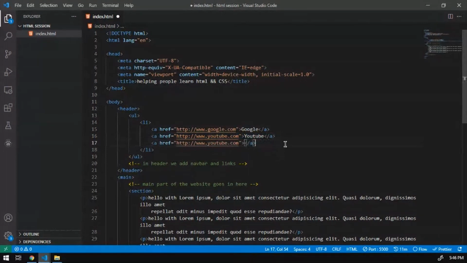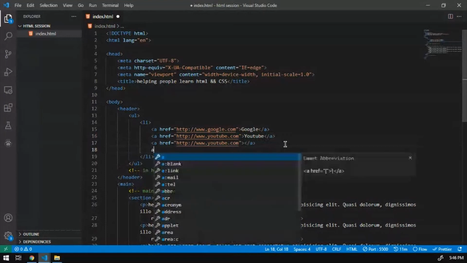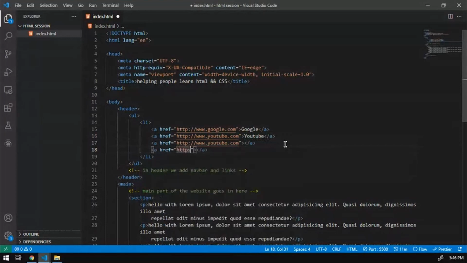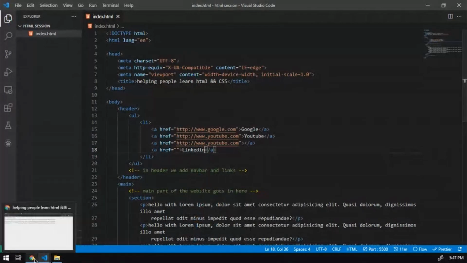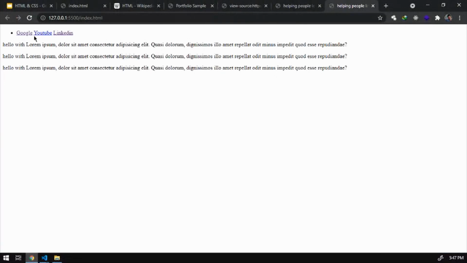So if you are building your portfolio website and stuff, that will go as HTTP. Here you add in your GitHub profile or LinkedIn profile and whatever stuff. And between the anchor tag, you'll be adding LinkedIn. So this will make a hyperlink and connect you to your domain. Sorry, the link which you want to share.